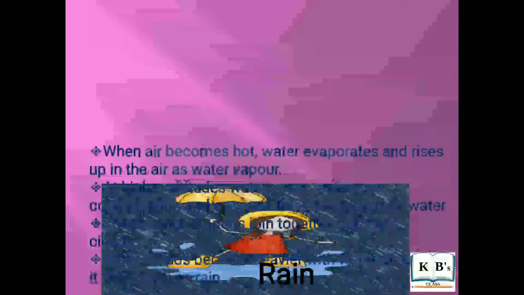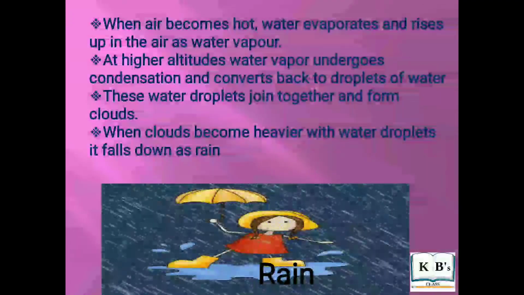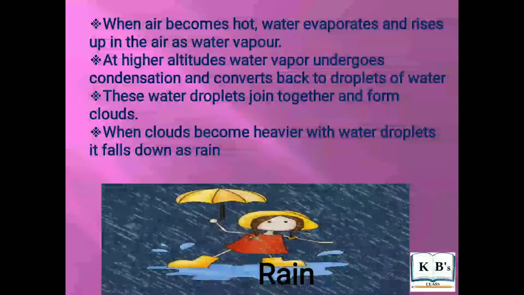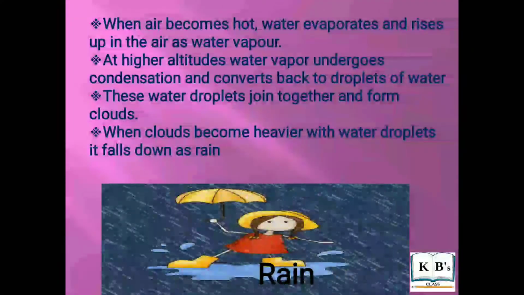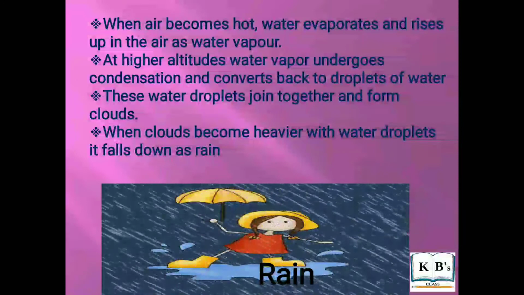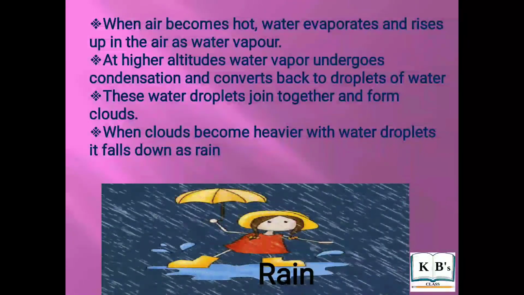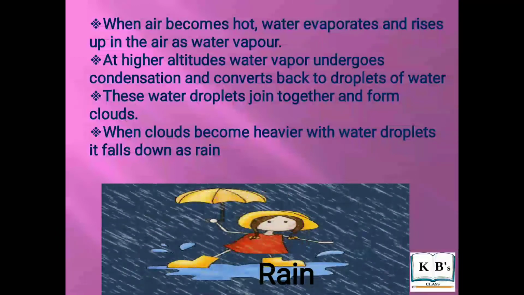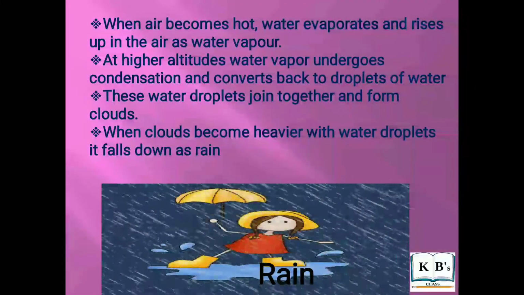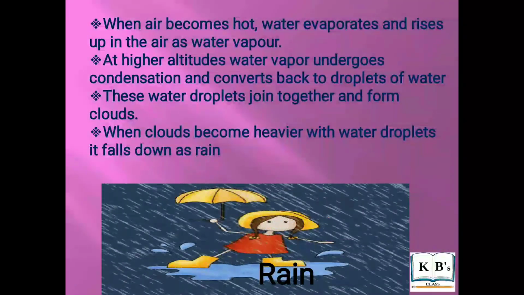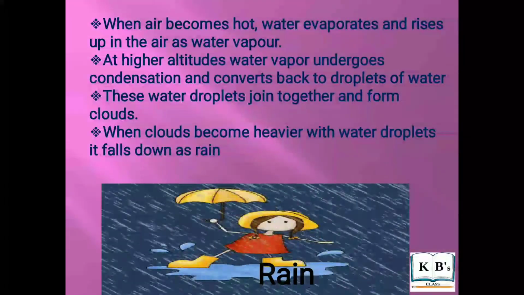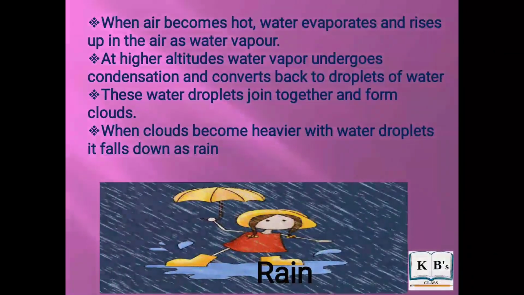Rain. When the air becomes hot, the water evaporates and rises up in the air as vapor. At a higher altitude, water vapor undergoes condensation and gets converted into droplets of water. These water droplets join together and form clouds. When clouds become heavier with droplets of water, it falls down as rain. So, this is how we get the rain.